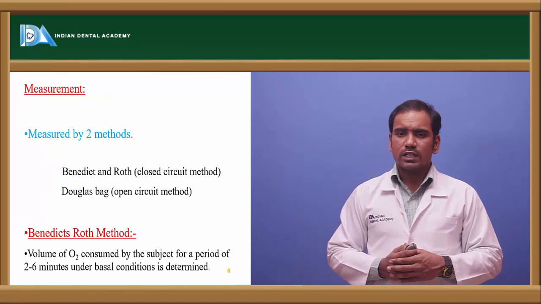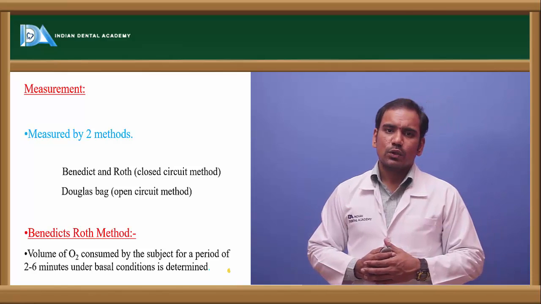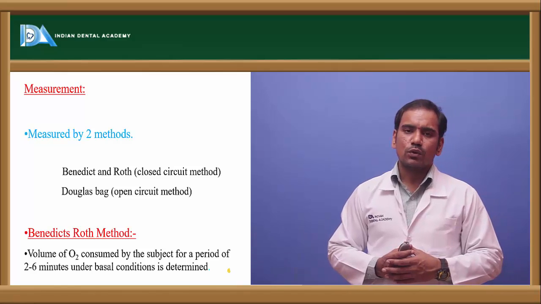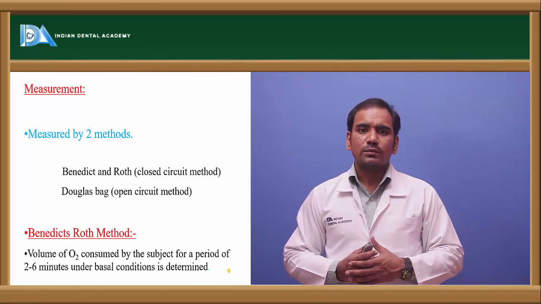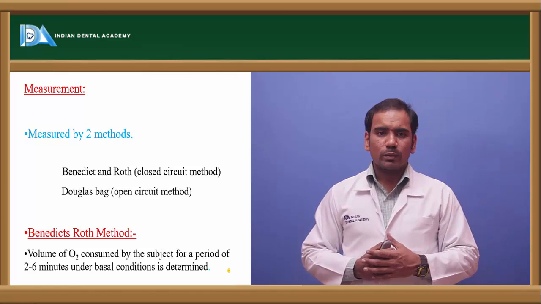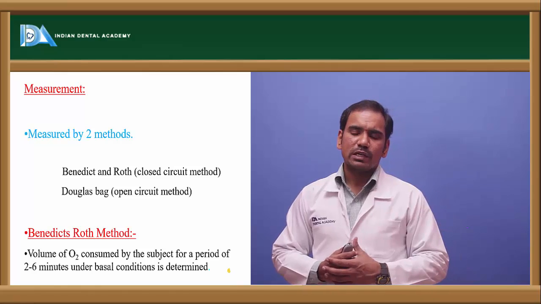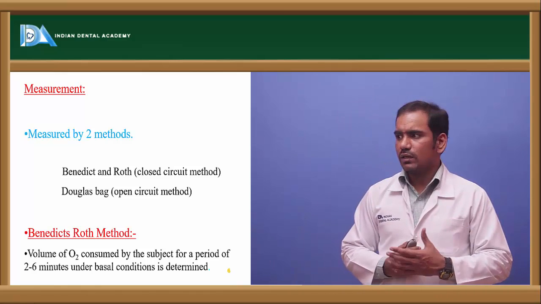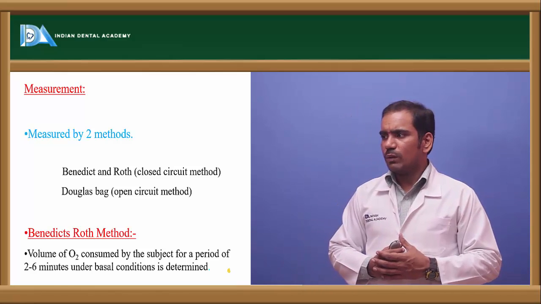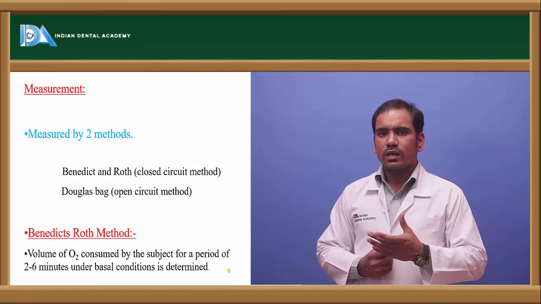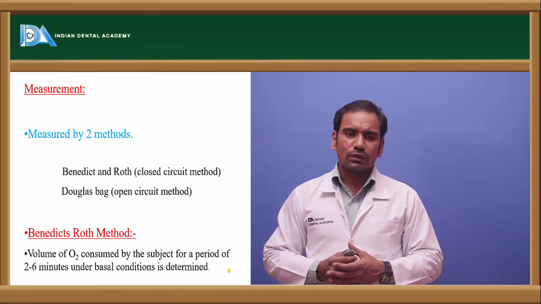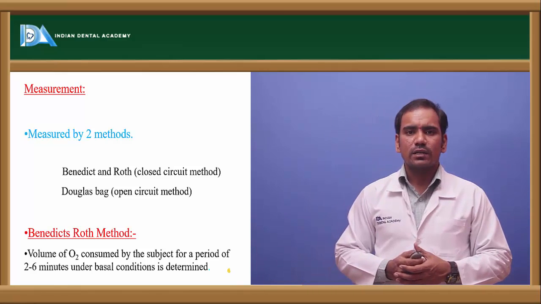And BMR is measured by two methods, the closed circuit method and the open circuit method. The closed circuit method is the Benedict-Roth method, and the open circuit method is the Douglas-Bag method. In the Benedict-Roth method, we consider the volume of oxygen consumed by that particular person over a period of 2 to 6 minutes. That is the basis for the calculation of BMR by the Benedict-Roth method.